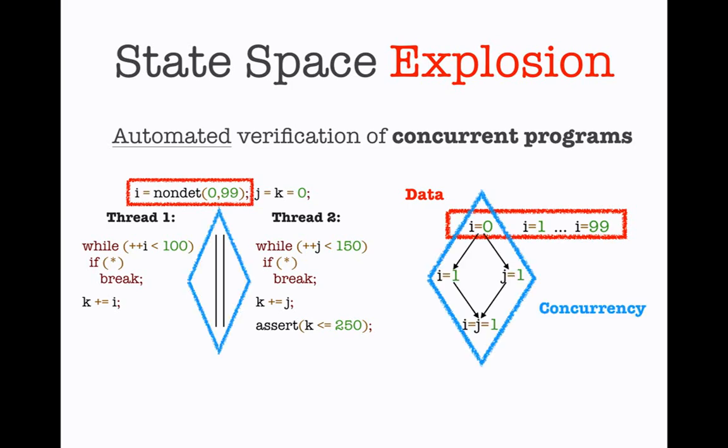The second source of explosion that we consider is the usual one, meaning we have a combinatorial explosion because of concurrent actions interacting. And the third one is the fact that it is possible that at a particular control location we may have multiple branches enabled. So here we label that as control non-determinism.